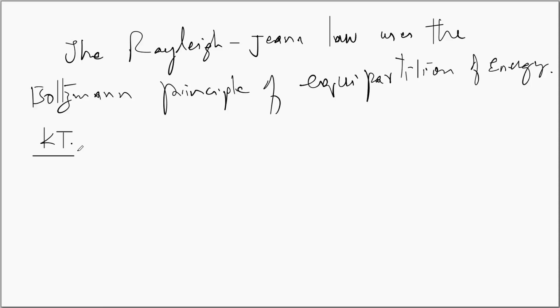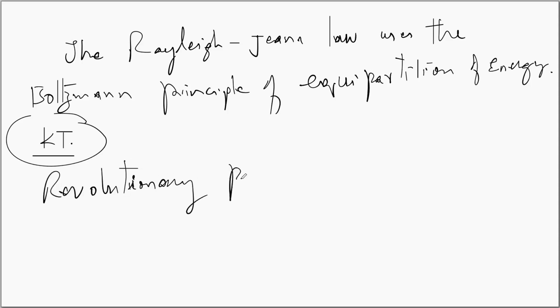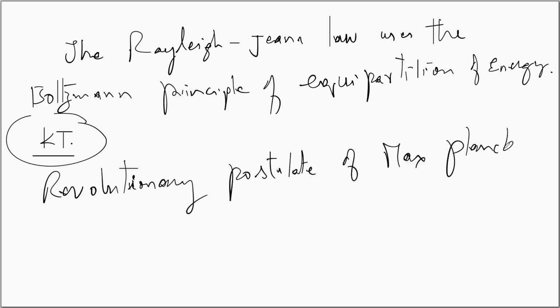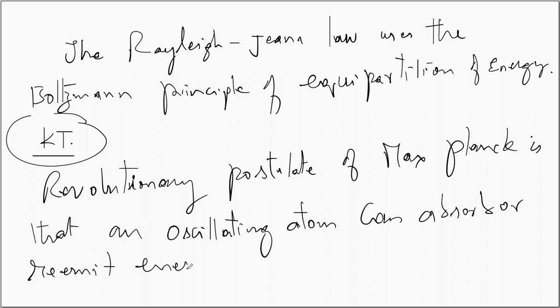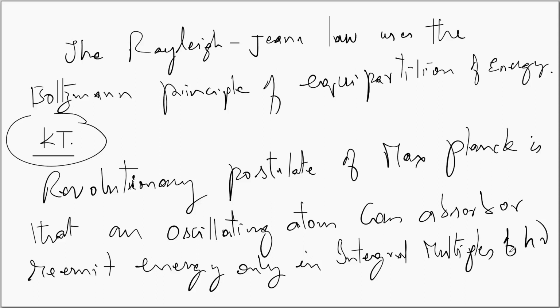Max Planck realized that this component of equipartition of energy is giving rise to the infinitely large energy densities in the UV region. Max Planck put forward a revolutionary postulate that an oscillating atom can absorb or re-emit energy only in quantities that are integral multiples of h nu, where h is Planck's constant and nu is the frequency of the oscillator.